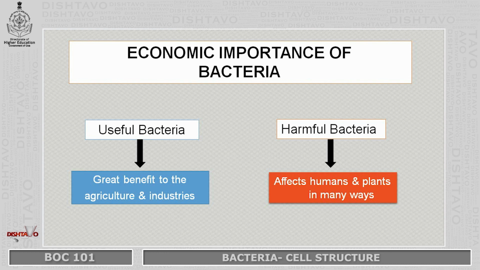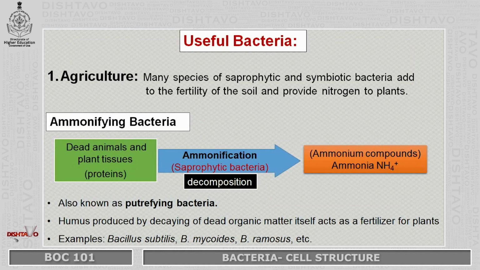So the economic importance of bacteria. These bacteria are very important for humans and plants. They are of great benefit. Humans use these bacteria for various purposes. The useful bacteria are of great benefit to agriculture as well as to industries, whereas the harmful bacteria affect humans, animals and plants in different ways by causing different diseases in them. First we will learn about the useful bacteria.